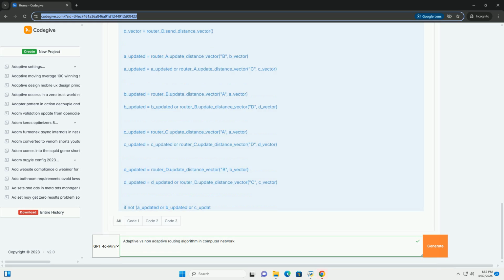Explanation of the code. The PathVectorRouter represents a router in an autonomous system, AS. add_neighbor adds a neighbor router, specified by AS number, with a cost. advertise_routes simulates advertising routes to neighbors.